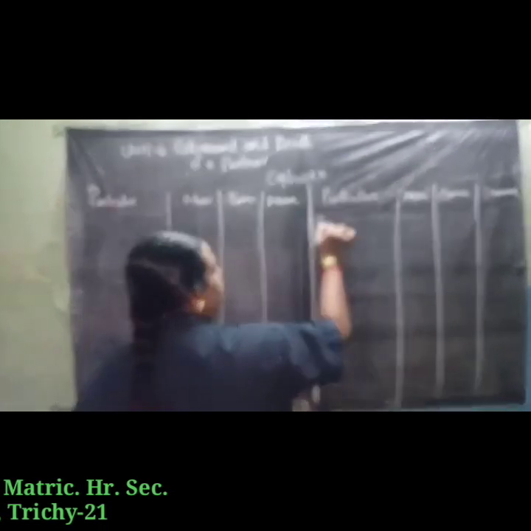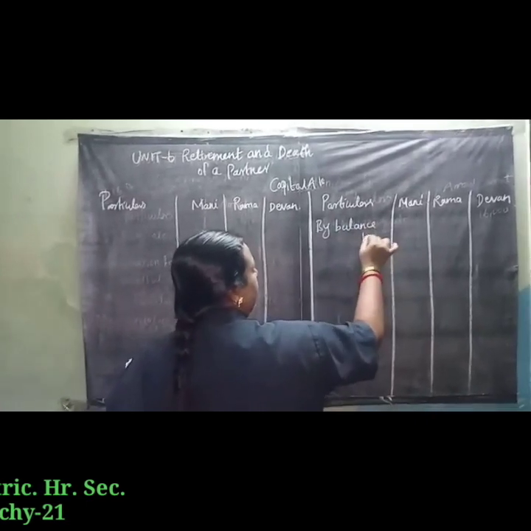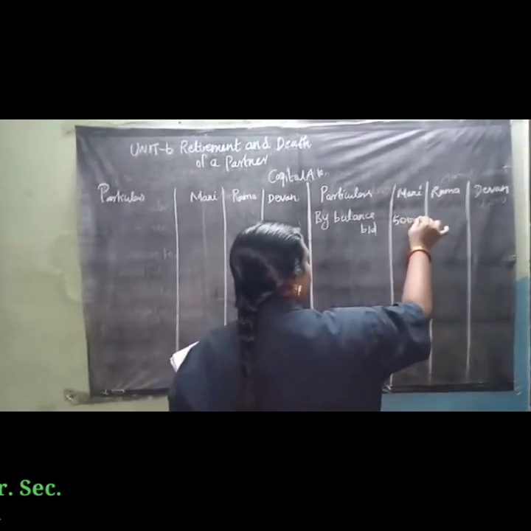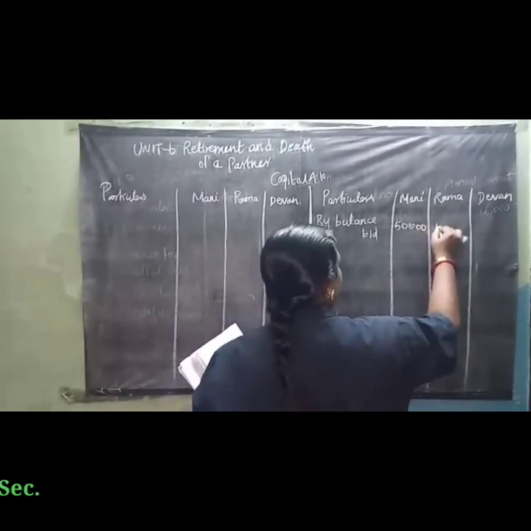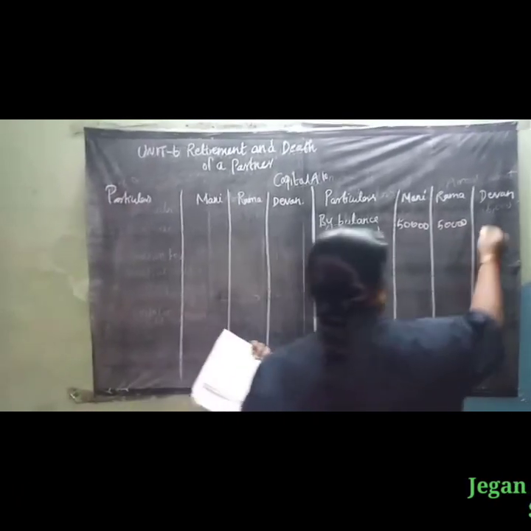By balance brought down: Mani 50,000, Rama 50,000, and Devan also 50,000.